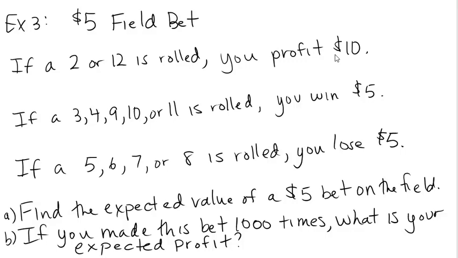So you're going to bring back $15, but remember, you bet 5 of it. So your profit is $10. You win triple the amount that you bet. So your profit is double the amount that you bet.